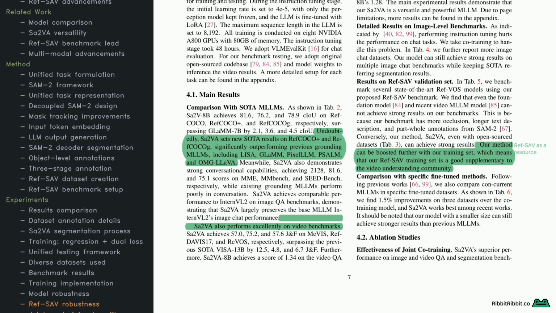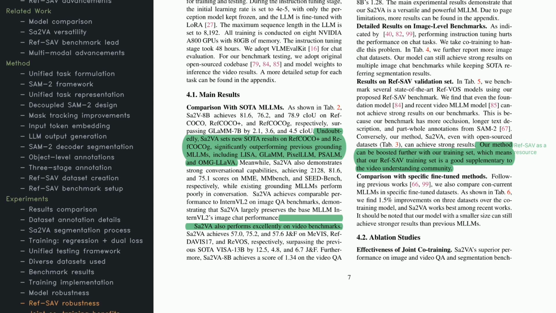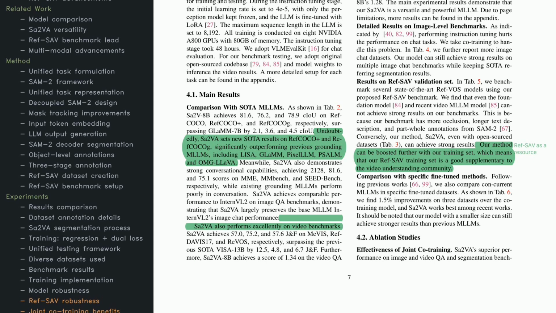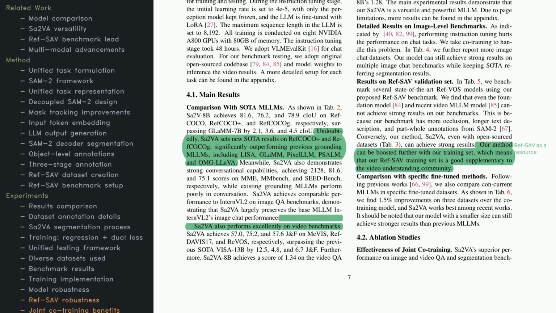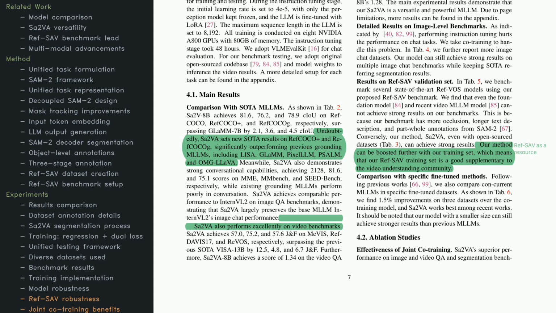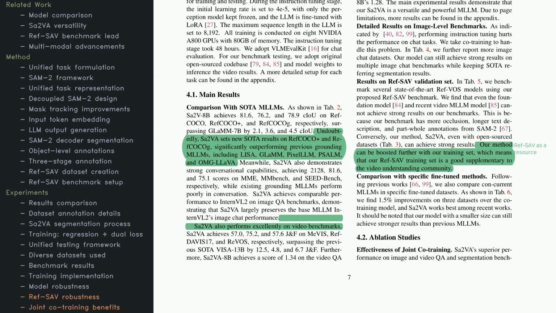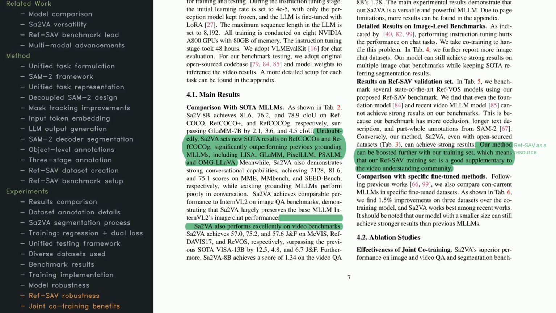In image and video tasks, it achieves new records on datasets like RefCoco and RefCoco-G. It also does well on video-specific challenges, including segmentation and video question answering. That means it's covering a wide spectrum of modalities. If you're curious about the RefSav dataset specifically, you'll see that Sa2VA handles tough scenarios like occlusions and long descriptions effectively. Fine-tuned versions keep outperforming other models on multiple benchmarks. This success is partly due to its co-training strategy, which tackles different tasks simultaneously under one umbrella. They even include ablation studies to show just how crucial this joint training approach is.